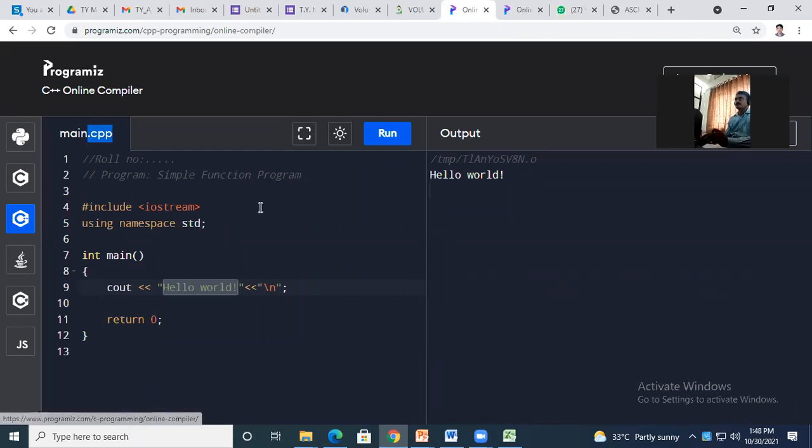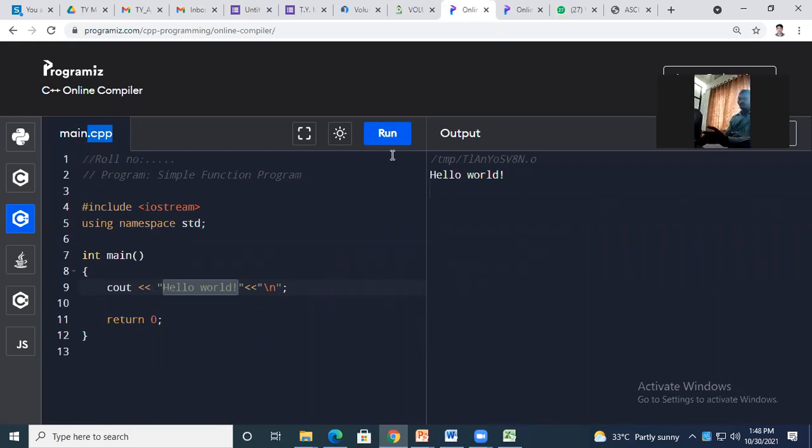C language मधला program we are going to save with .c file extension. Okay, .c. For C++, we are going to save the program with program name .cpp as extension. And for Python, we have file name .py. Okay, you need to remember this.